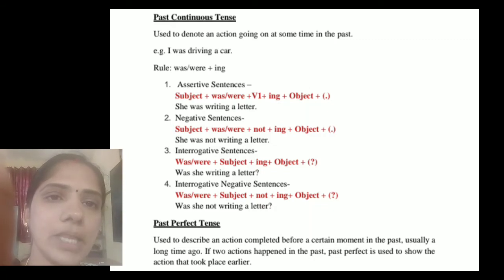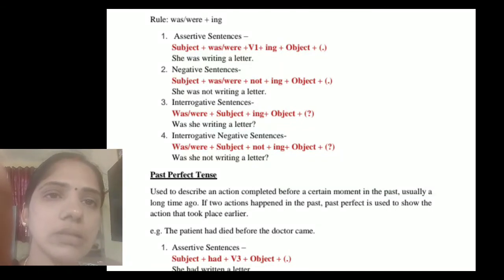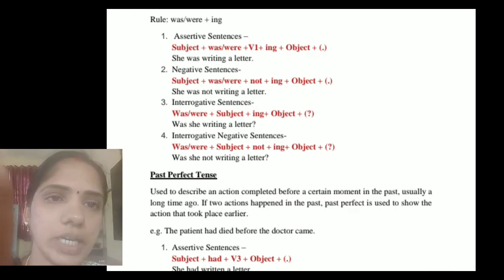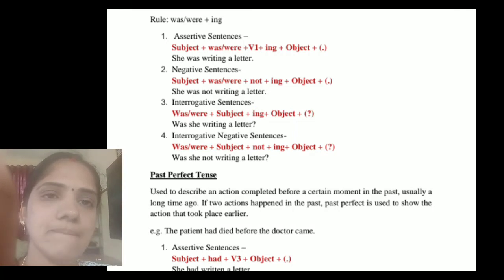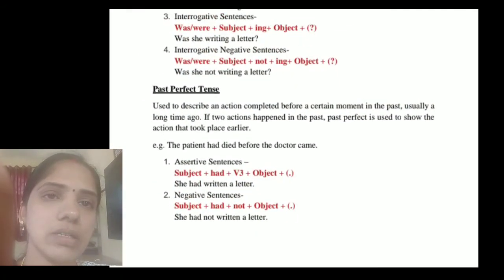So here, she was not writing a letter is a negative sentence. Then interrogative sentence. Was she writing a letter? This is an example of an interrogative sentence. Then interrogative negative sentences: was or were plus subject plus not plus verb plus ing plus object plus question mark. For example, was she not writing a letter? This is an example for the past continuous tense.